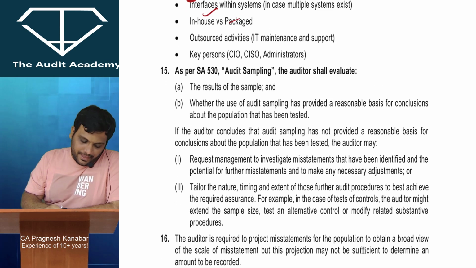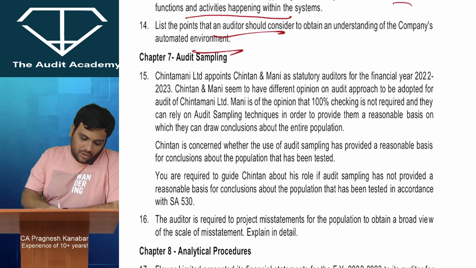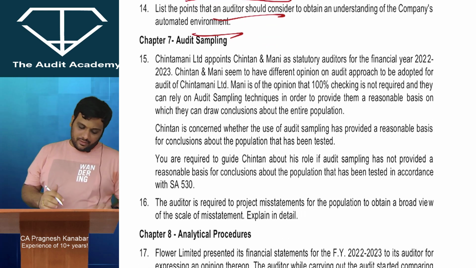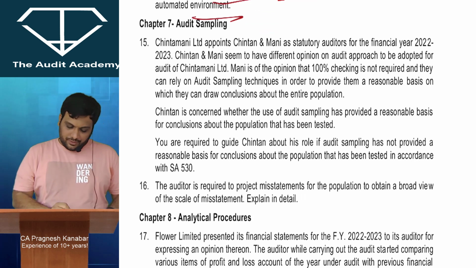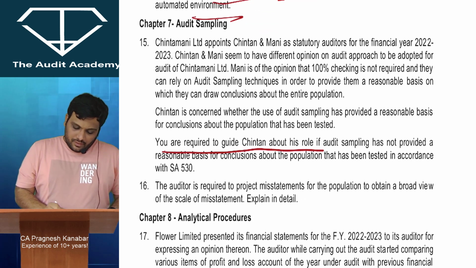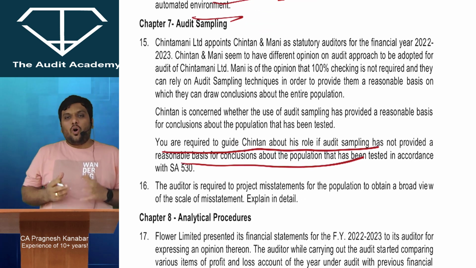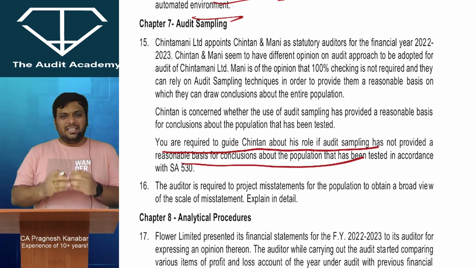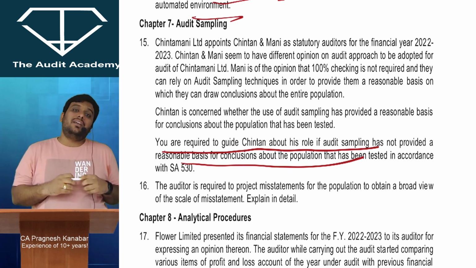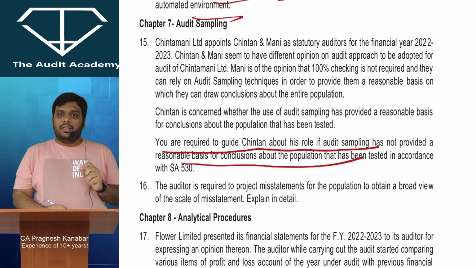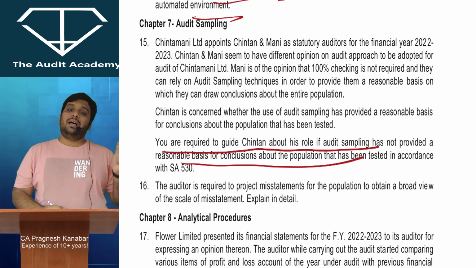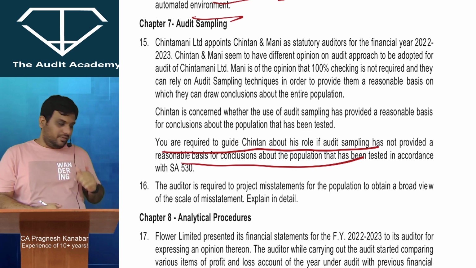Okay. Now the next, audit sampling. There is a long question, but if you just go through the question, at the end, auditor feels that his sampling has not given him the right conclusions. Then what he can do? There are two things. So out of 100, if you have verified 25 and you're not happy with the results, you feel that you are missing out on something, then for the balance 75, you can ask management to investigate whether there is a misstatement or not.